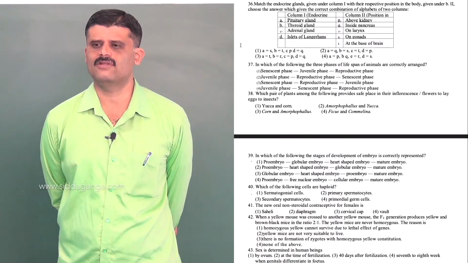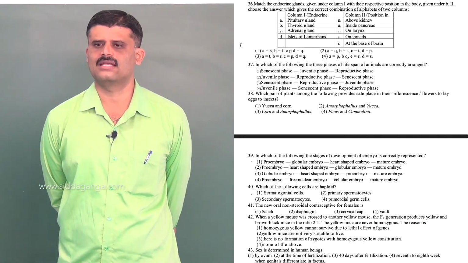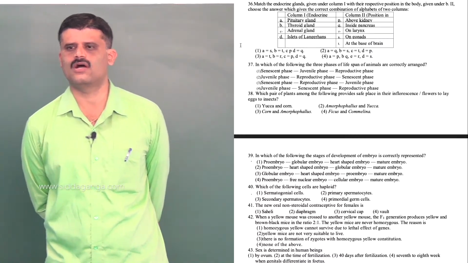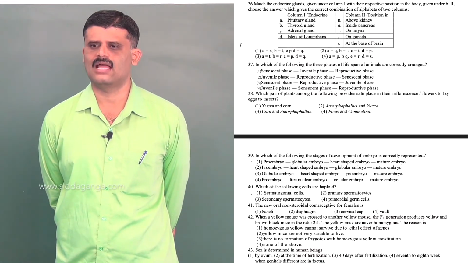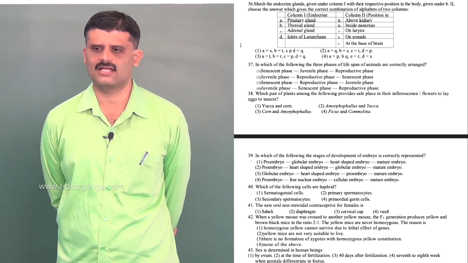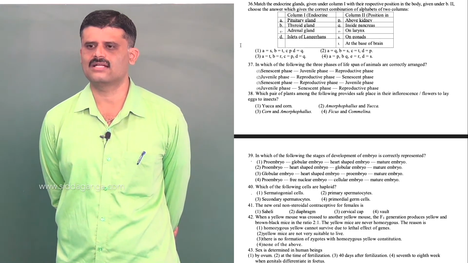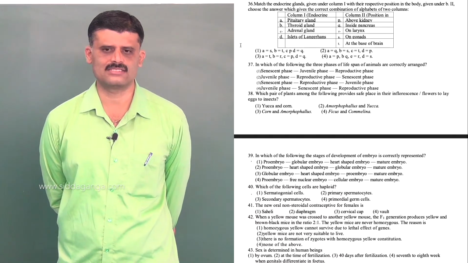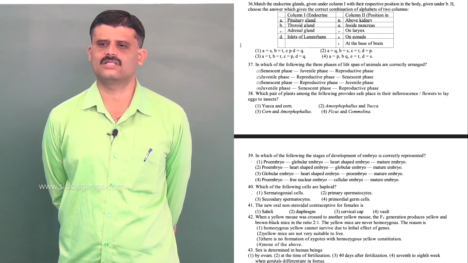Next, the question, that is 36. Match the endocrine gland given under column 1 with their respective position in the body given under column 2, and choose the answer which gives the correct combination of alphabets of 2 columns. Pituitary gland, thyroid gland, adrenal gland, islets of Langerhans. Their position: pituitary gland is present at the base of the brain, correct? Then thyroid gland is present on larynx. Adrenal gland is present above kidney, islets of Langerhans present inside the pancreas. So, option is 3.